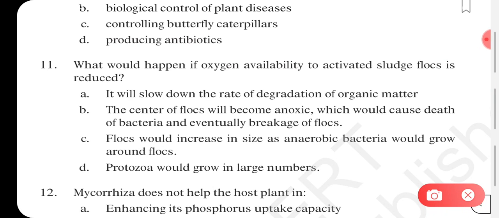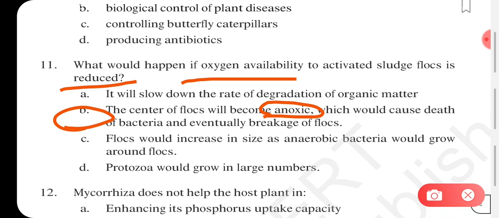Question number 11, answer will be option B. See what they are saying, what would happen if oxygen availability is reduced. The center of the flock will become anoxic. Less oxygen will be there, so it will become anoxic, and it will cause the death of bacteria. All the aerobic bacteria will not be able to survive, right? So eventually there will also be breakage of flocks. Okay, moving on to the next one.